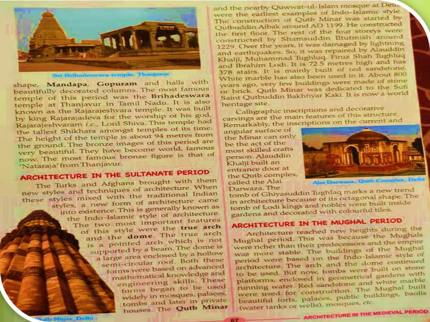Now it was later on damaged by earthquakes and lightning, and it was repaired by Alauddin Khalji, Muhammad Tughlaq, Firoz Shah Tughlaq, and Ibrahim Lodi. They all later on repaired this. So it was started by Qutbuddin Aibak, and it was later on built by Iltutmish, and when it was damaged, it was repaired by the other rulers.